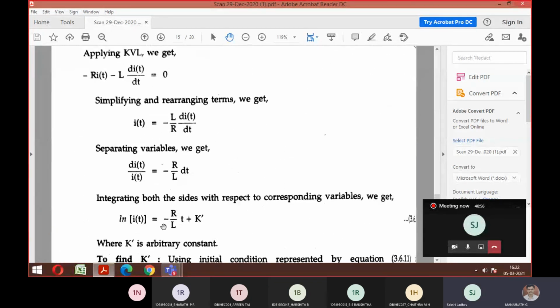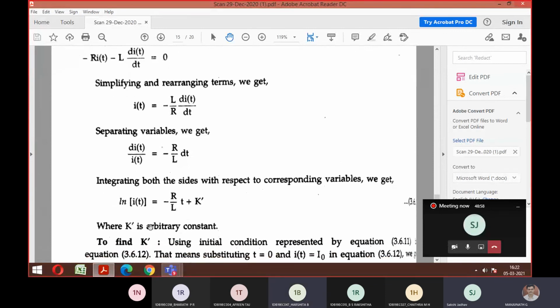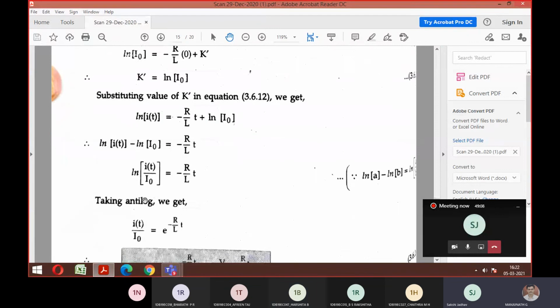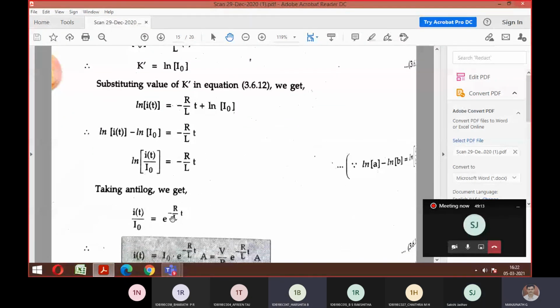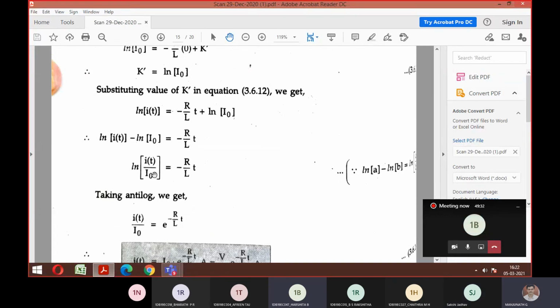This one, derivation. See, here to eliminate differentiation, I have to apply what? Integration, right? The exponential, how you got e to the power, you're asking, no? If you take antilog on both sides, it is a formula. If you apply antilog on both sides, this becomes the exponential term. It's a logarithmic formula.